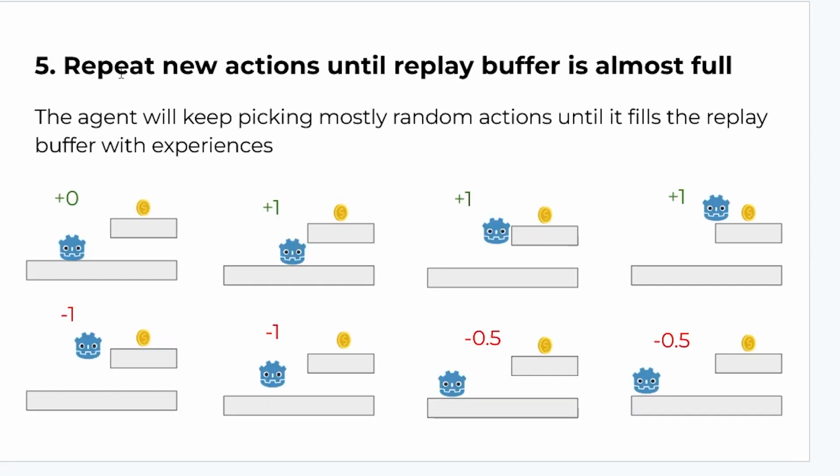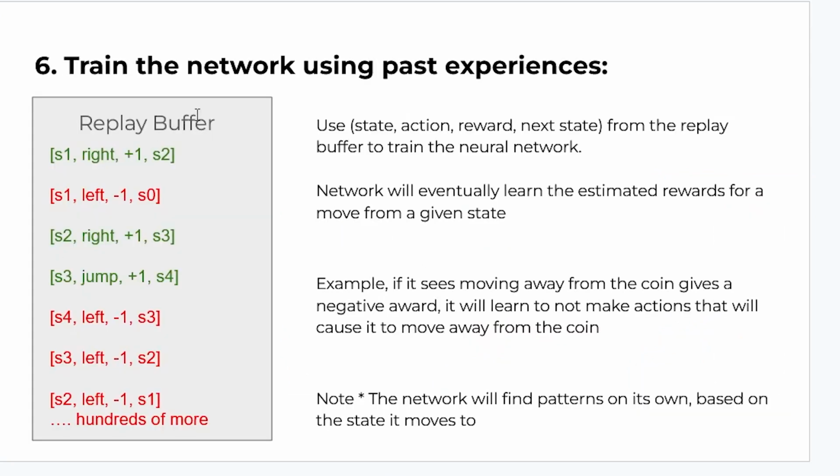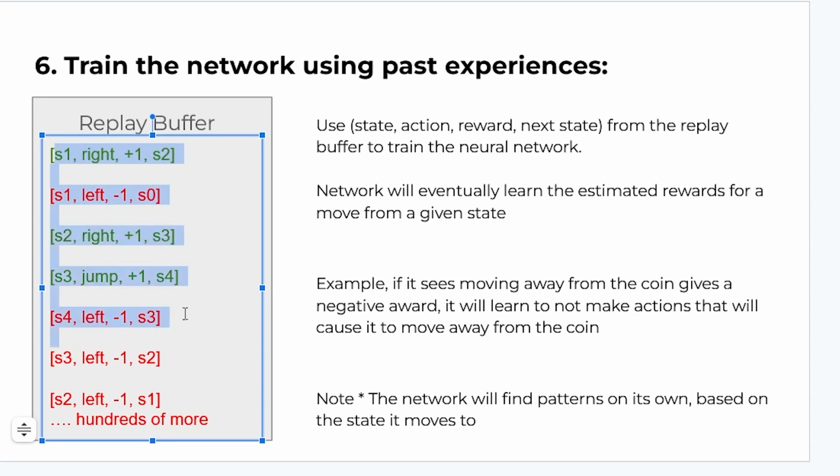So now we basically just repeat new actions until the replay buffer is almost full. And the agent, as you can see, will just start making a bunch of actions randomly and figure out what gives negative rewards and what gives positive rewards. So once the replay buffer is full, and remember the replay buffer will probably have thousands of entries that we will train on. So imagine just hundreds of these. And we will train the network using a batch of these.